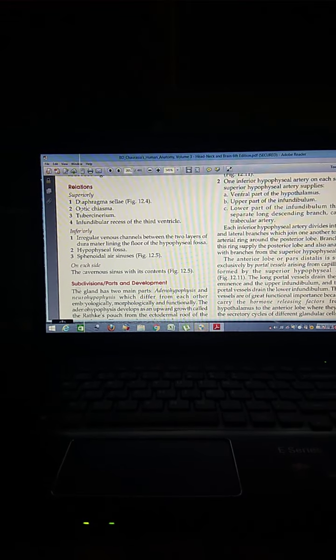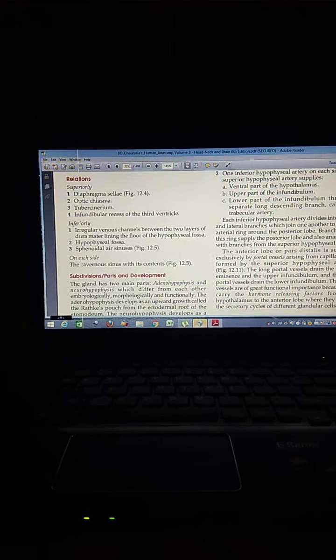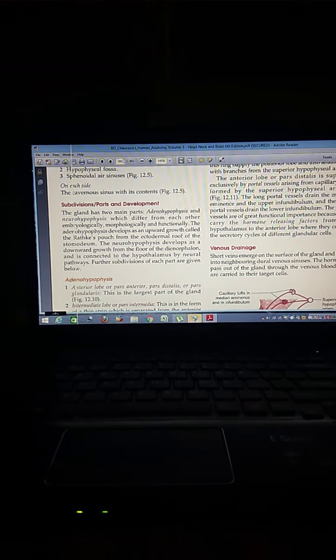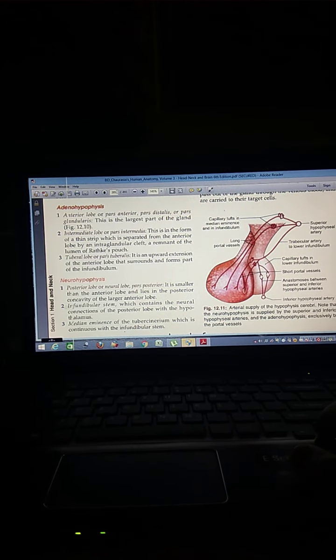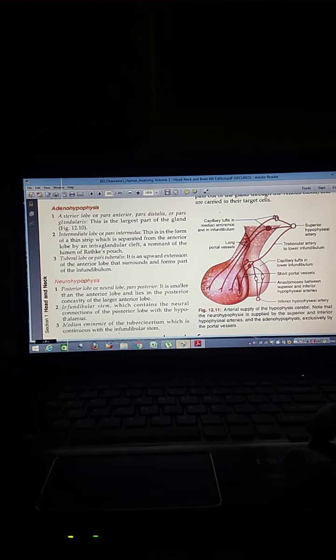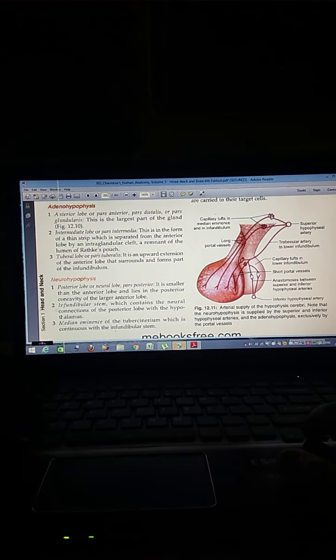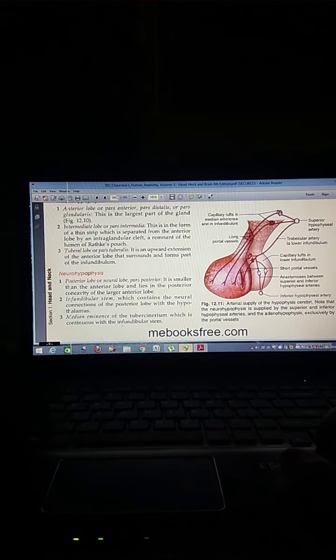Inferiorly, an irregular venous channel between the two layers of the dura, the hypophyseal fossa, and the sphenoidal sinus. On each side, the cavernous sinus with its contents. Subdivision and parts of development: the gland has two parts, the adenohypophysis and the neurohypophysis, which differ from each other embryologically. The adenohypophysis includes the anterior lobe or pars distalis, the intermediate lobe or pars intermedia, and the pars tuberalis.